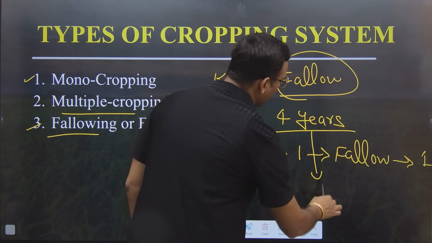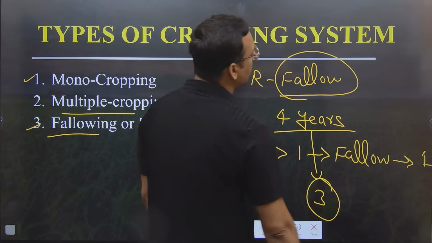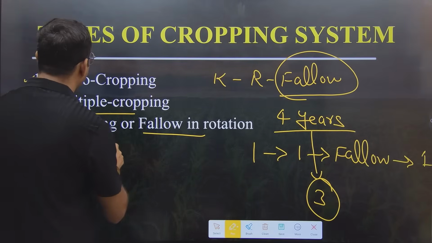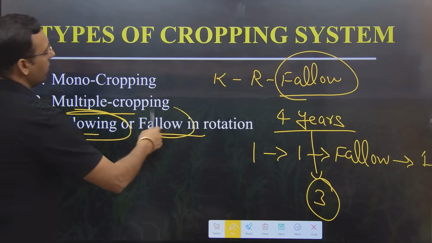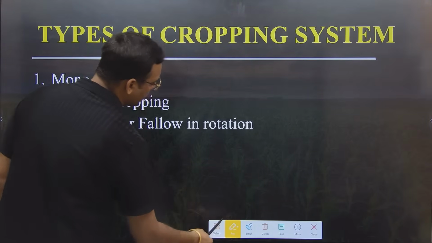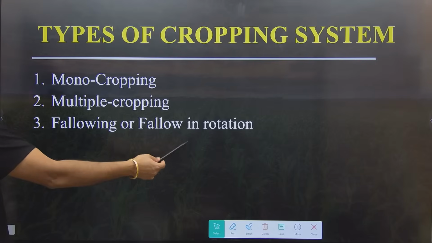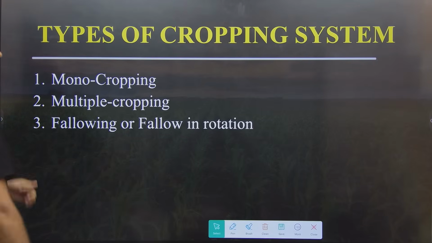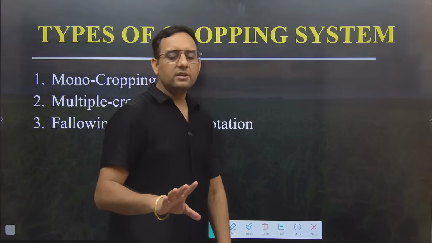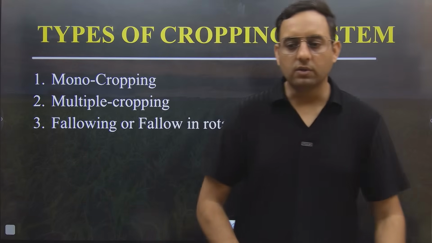So that means in 4 years I was able to grow only 3 crops. That means 1 year was there which was fallowing or fallow. So that year or that season where we are not growing any crop will be known as fallow or fallowing. If this is clear, then we can move forward to the multiple cropping.